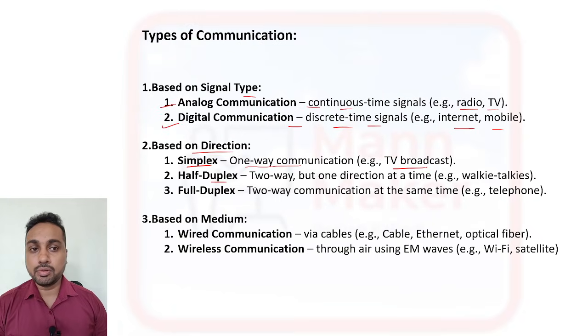Now we have half duplex. Half duplex means two-way communication, but one direction at a time. We can transmit and we can receive, but not at the same time. Like a walkie-talkie.